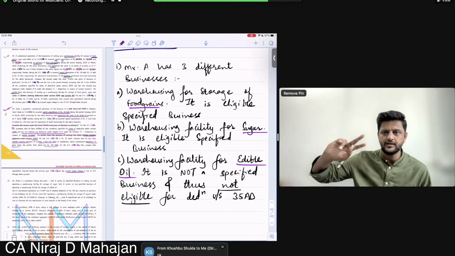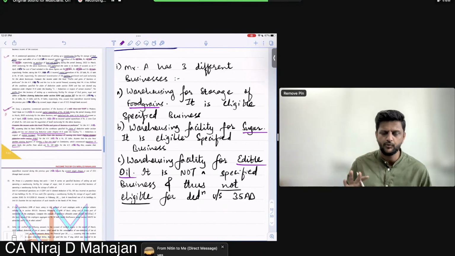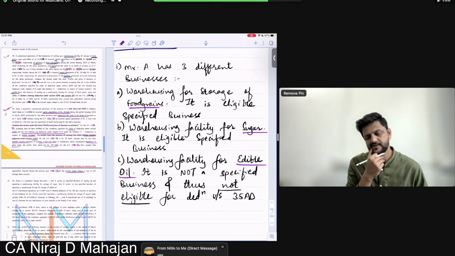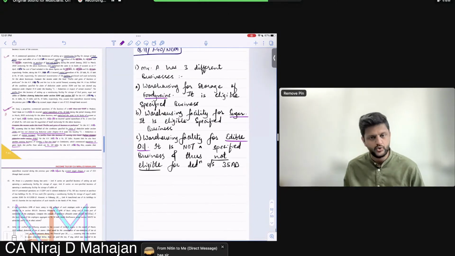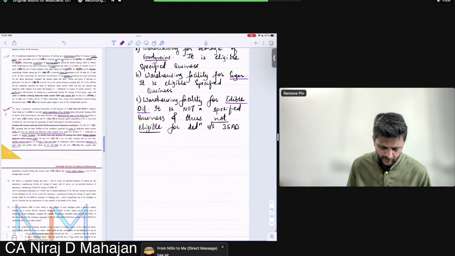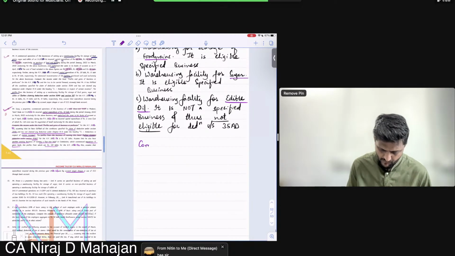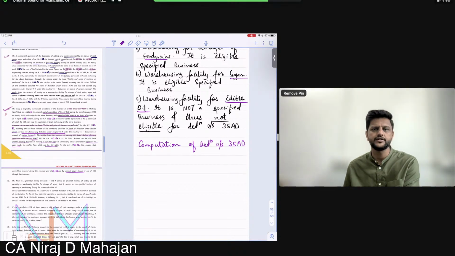I can set off food grains loss against sugar or each other. Sugar loss from food grains, food grains loss from sugar. Possible. Okay. Fine till here? Alright. Let's go ahead. So computation of deduction under section 35AD.